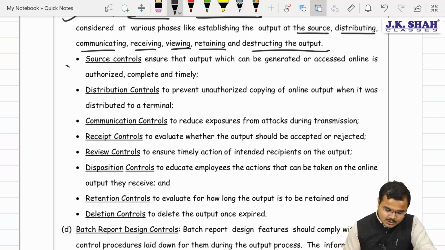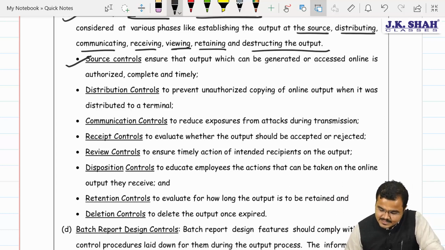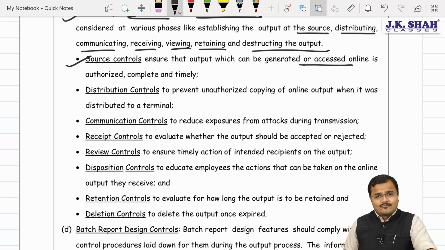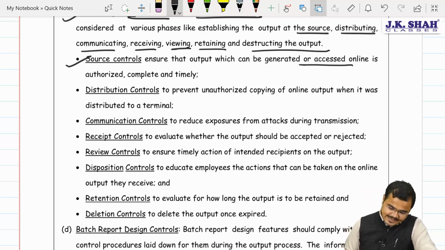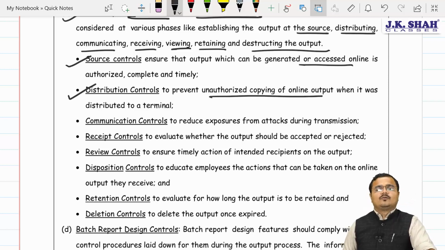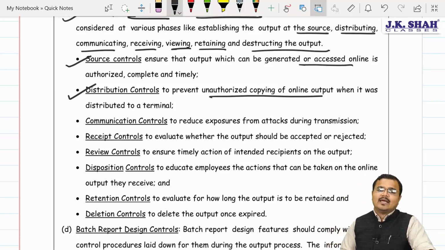Source control: we need to identify from where these documents or output are getting generated. It must be an authorized area from where this output gets generated. Second, distribution control. Unauthorized copying of this online output will lead to destruction, and thereby we need to make sure that the distribution is done in a very safe and secure way. Like the government, whenever they share data related to your financial statements and others, they always use password protected files.